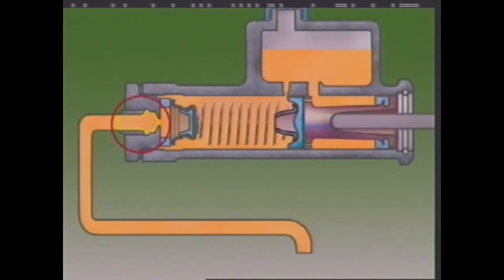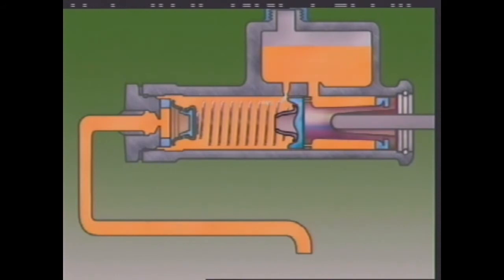An outlet port links the cylinder to the brake lines. An inlet port connects the reservoir with the space around the piston. A compensating port connects the reservoir to the cylinder ahead of the primary cup. With the brakes off, this port connects the brake system with the reservoir. It compensates for changes in volume of the fluid due to heat or wear.